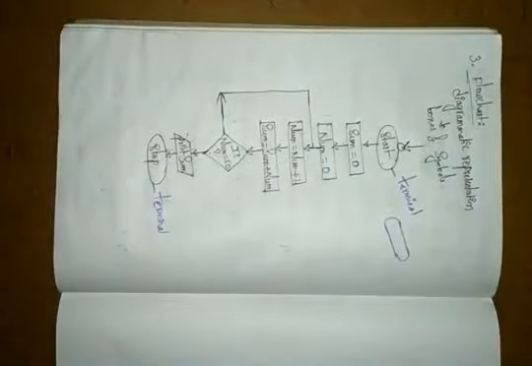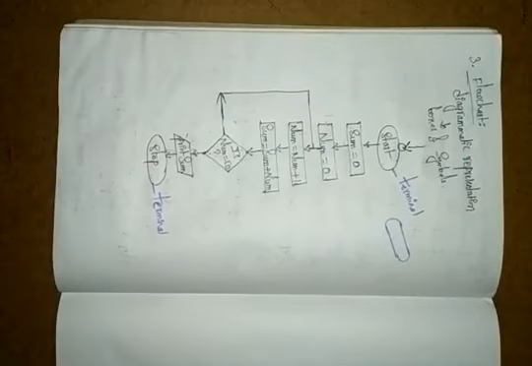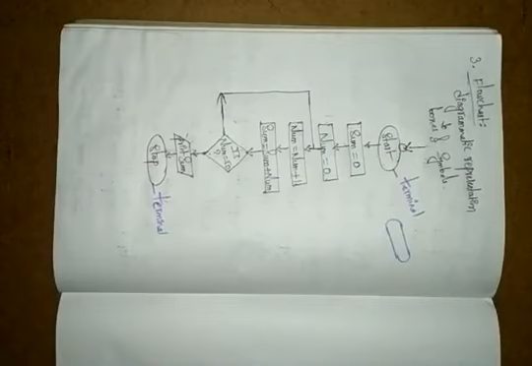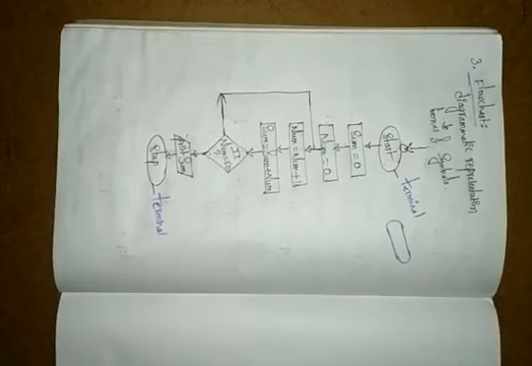Okay, or else this is the ellipse symbol, whatever it may be, you can represent it like this. Here in this terminal you have to represent the start or stop, begin or end. Anything you can write here.